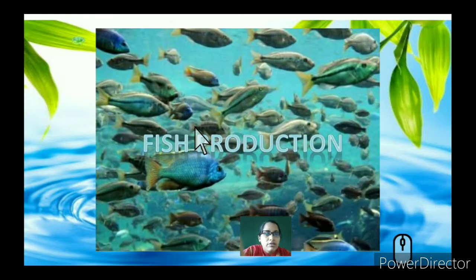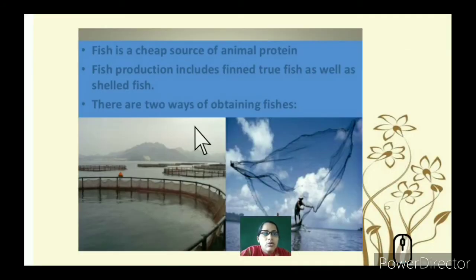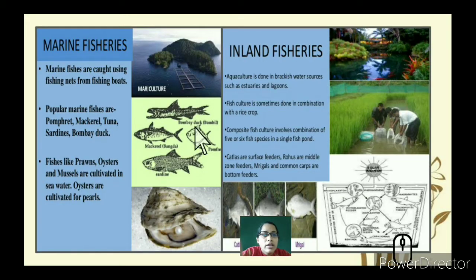So next comes fish production. So let's understand about the fish that we are using. It's almost the cheapest source of animal protein. It includes finned true fish as well as shellfish. So there are two ways of obtaining the fishes. We can obtain fishes from two different ways. They are from marine fisheries and also inland fisheries.